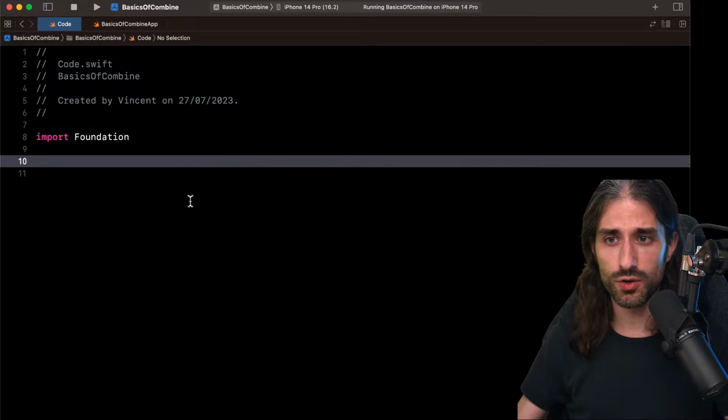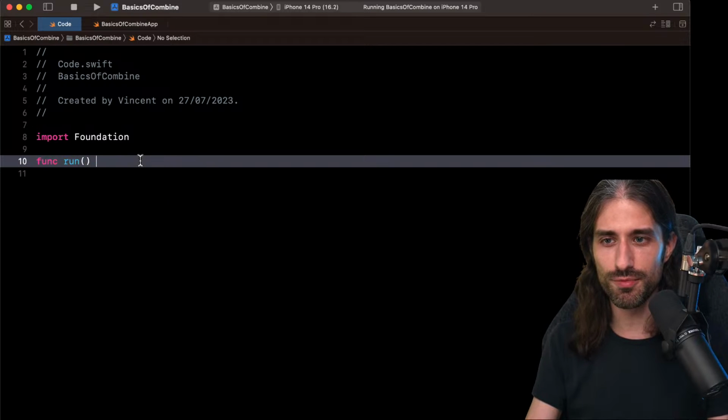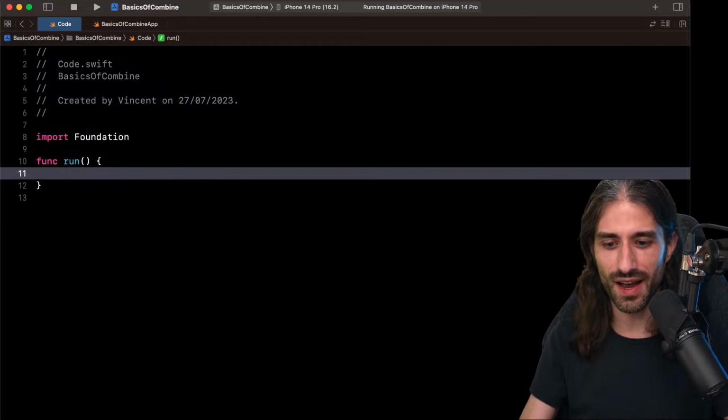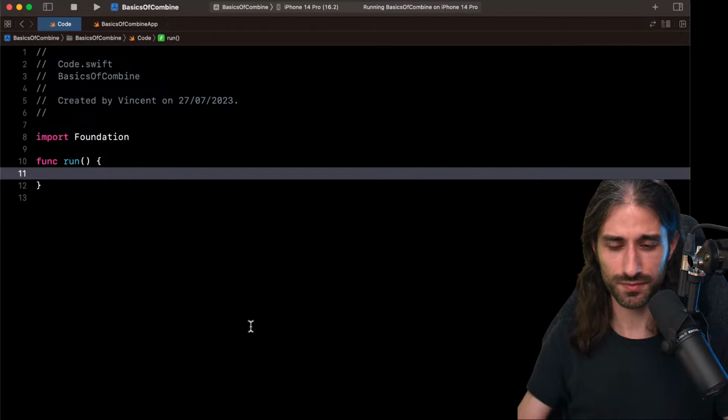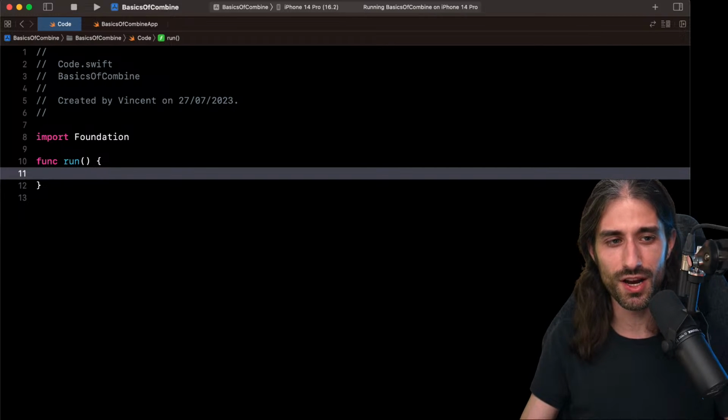So let's take a look at what your typical Combine code looks like. I remove my run function, I will put it back again. And if you remember the SwiftUI training, what I really like to do is to take a look at the protocols that the typical types you will use in Combine implement. This way you really get a good lay of the land. You see what the landscape looks like.